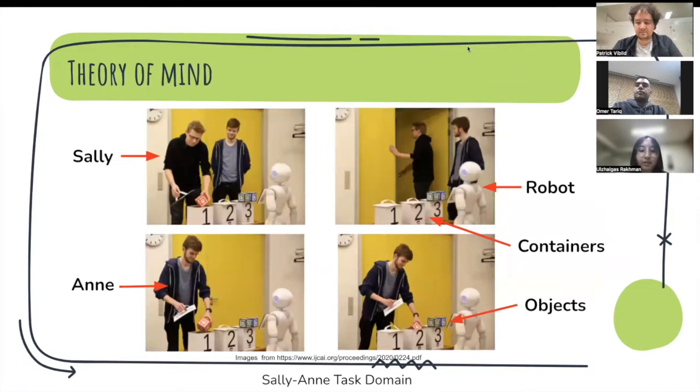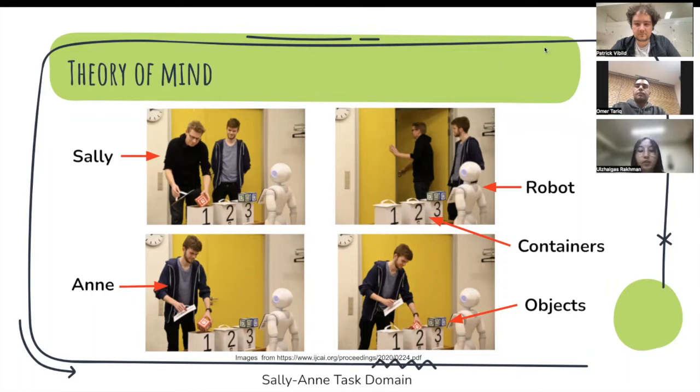So let me briefly introduce theory of mind. Theory of mind is reasoning about other agents or robots and their worldviews. Having a theory of mind means having the ability to understand and reason about the mental states or beliefs of other agents. False belief tasks, such as the Sally and Anne task domain shown in this slide, are used for testing the strength of a theory of mind.